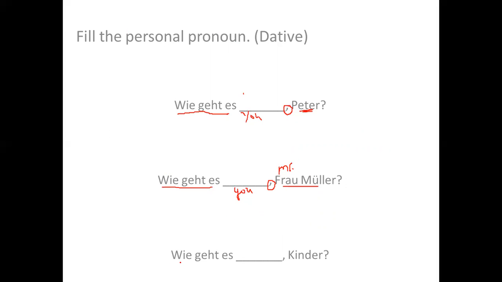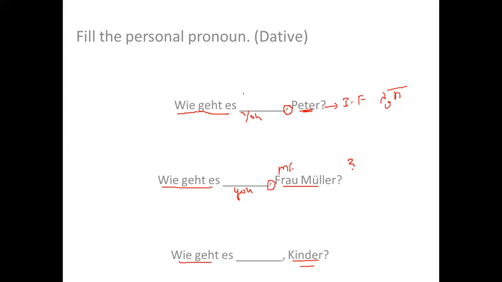And then it says "Wie geht es", how are you? And then Kinder, children. So three different situations are there for you. One, I'm talking to Peter. That means informal. Peter, tum kaise ho? So in Hindi, I need to write tum. Mrs. Mueller or Miss Mueller, both are correct. Mrs. Mueller, how are you?